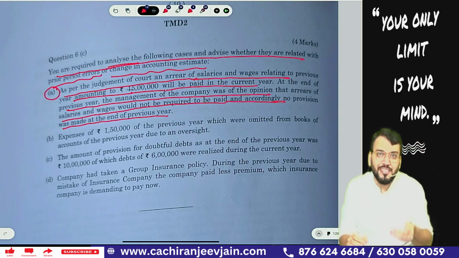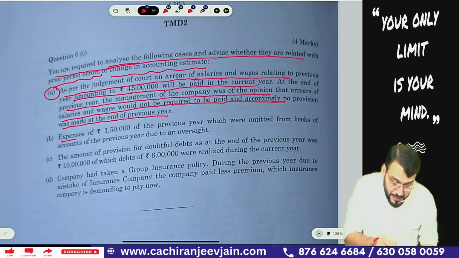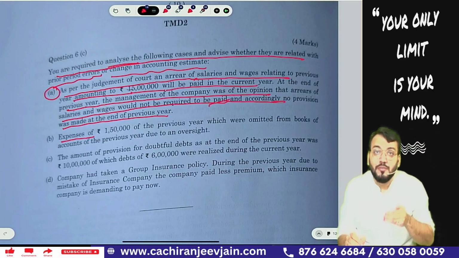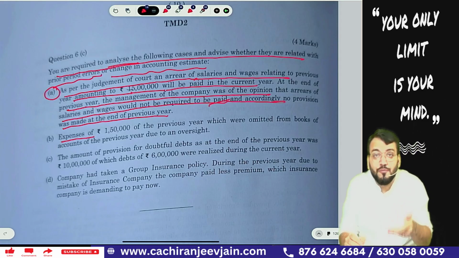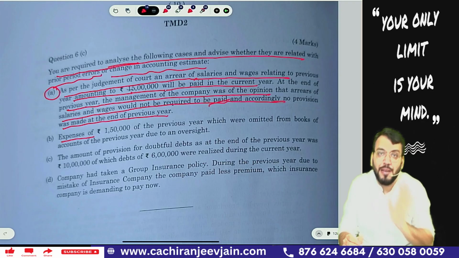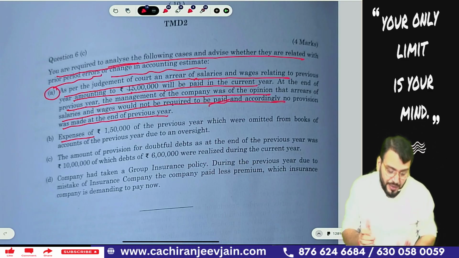So of course, because this is related to estimate, which is due to the new information, new development, this will become changes in accounting estimate expense, and there is no error. Error will come when such information was available when the financial statements were approved and such information was not taken into account for preparation of financial statements. Then it will become an error. Because that information was not available when the financial statement of that year was approved, therefore, it is not an error.